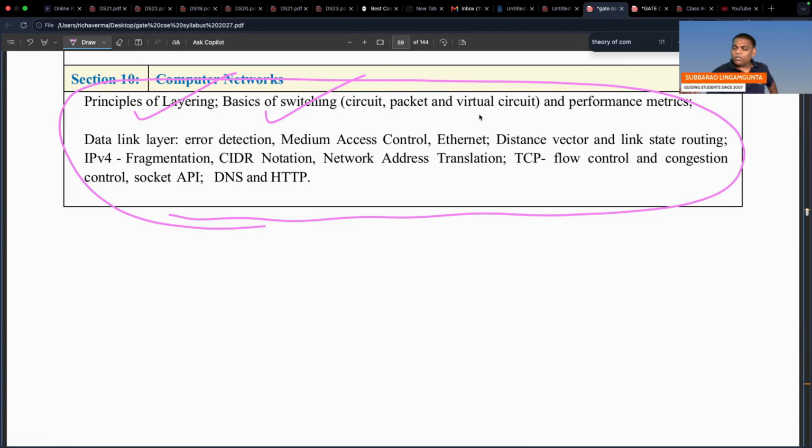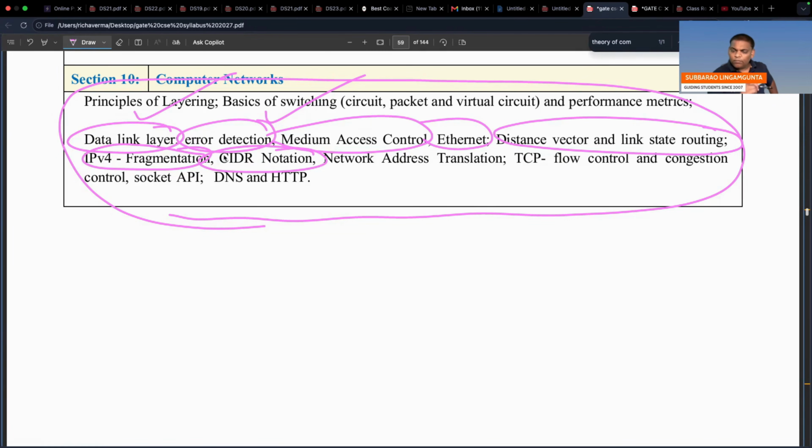Now if you observe clearly: principles of layering, basics of switching, circuit switching, packet switching, and virtual circuit and performance metrics; data link layer, inside that error detection, media access control, Ethernet; distance vector and link state routing, which is network layer; IPv4 fragmentation, CIDR notation, network address translation; TCP, flow control and congestion control, socket API, again socket API came, DNS and HTTP. Remember DNS and HTTP, socket API.